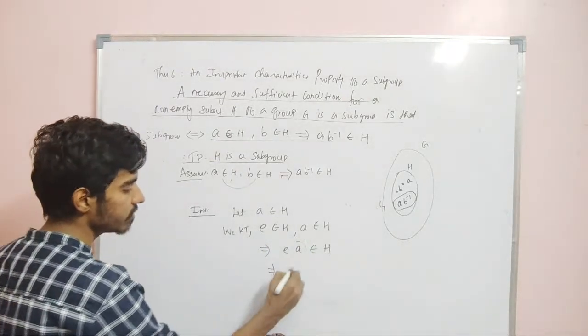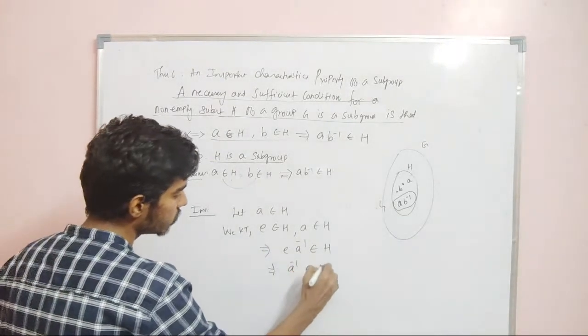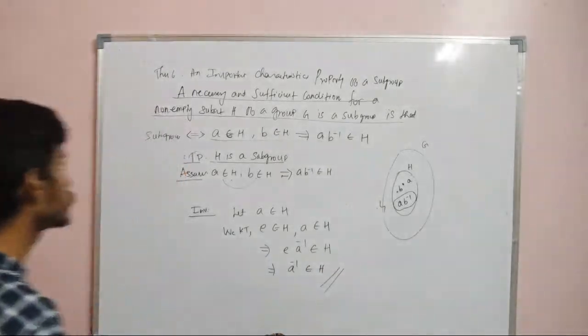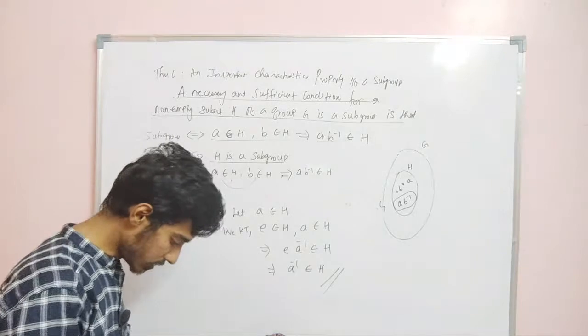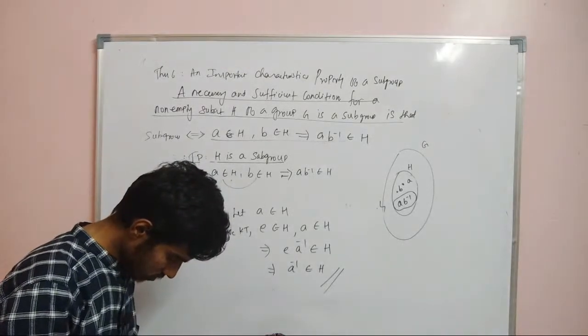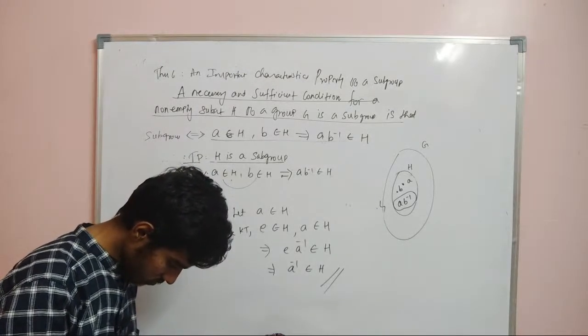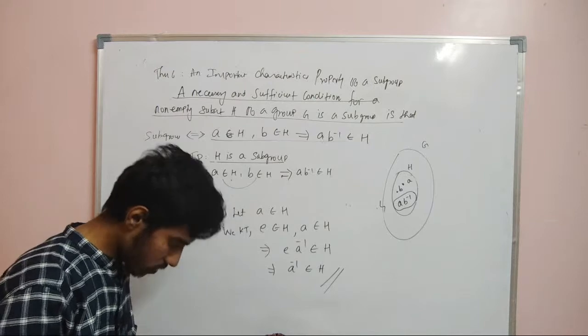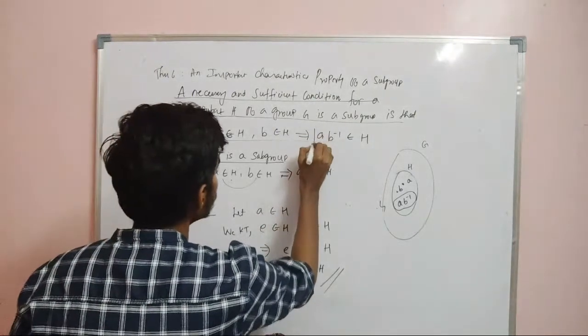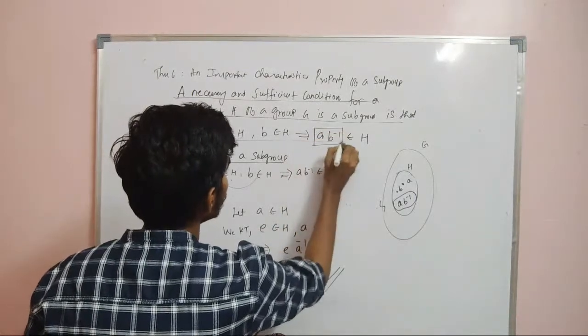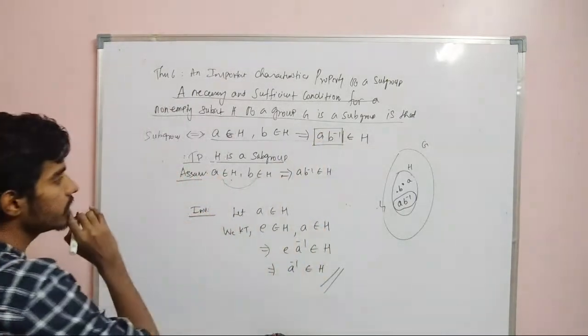What is E into A inverse? It is nothing but A inverse. Therefore A inverse belongs to H. So therefore this is a group. And very important is that we have taken AB inverse.